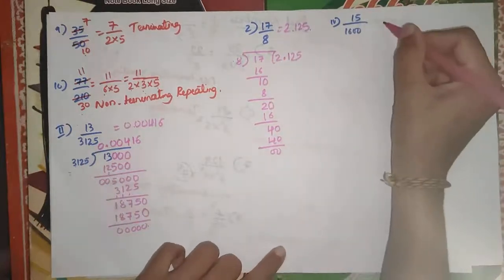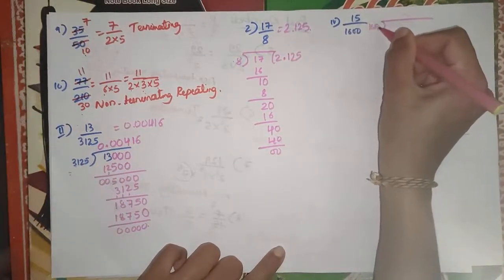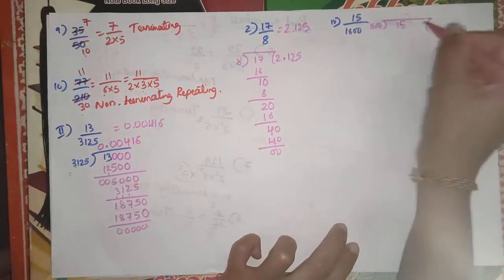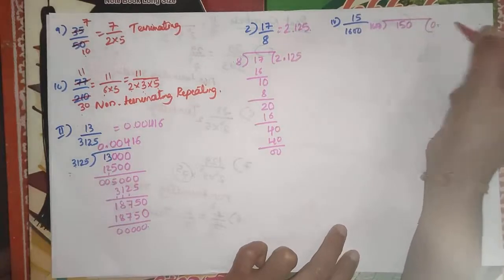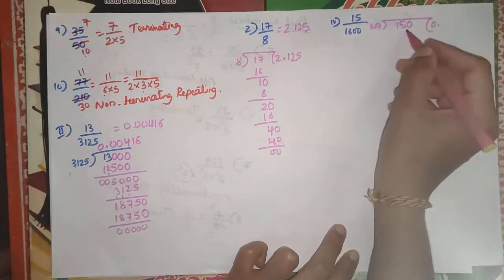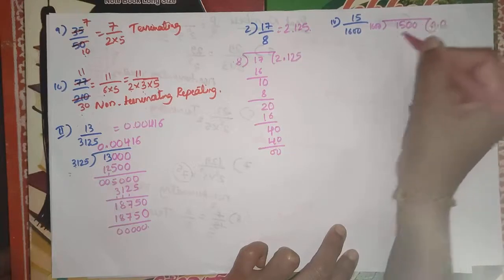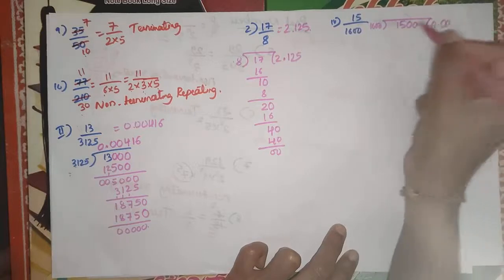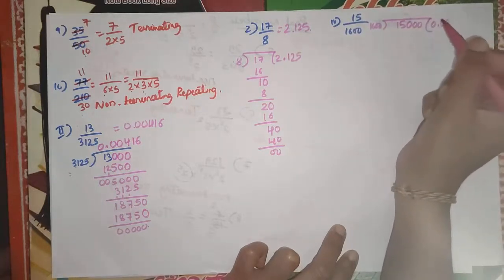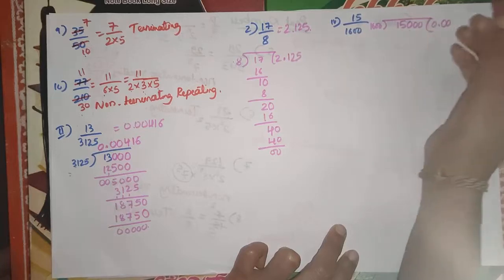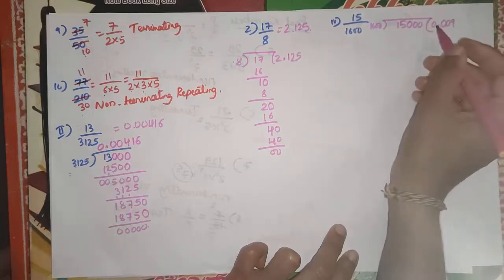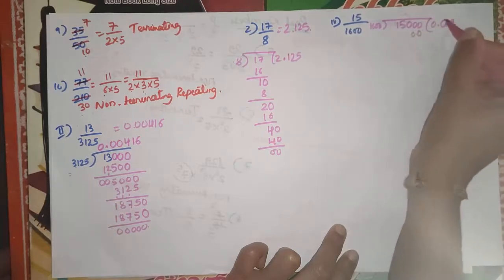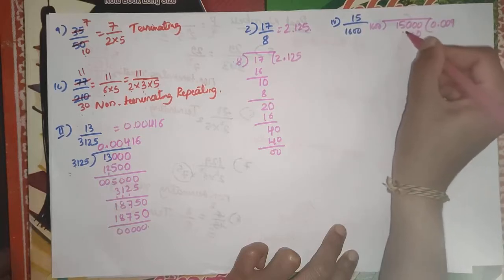So the fourth question, here 1600 divides 15. Okay, so now here 1600 cannot divide. Okay, here I take 0. Then here write down 0.150 there. Again it cannot divide. So again I take one more 0. So 1600, here 1500, it is smaller. Again it cannot be divided. I take one more 0. So now it is 15,000. Okay, so then here 15,000 means I take 9. Okay, then here we have 9 zeros are 0, 9 zeros are 0, 9 6 are 54.